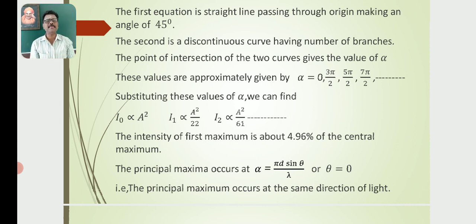The principal maximum occurs at α = π d sin θ/λ = 0, that is, θ = 0. That means the principal maximum occurs in the same direction as the incident light, where θ = 0.